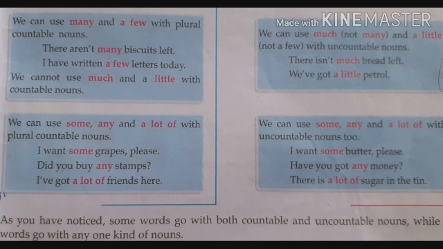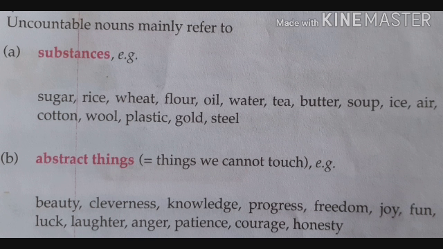Come on, the next. Uncountable nouns mainly refer to substances. I have already told you that material nouns come in the category of uncountable nouns: sugar, rice, wheat, flour, oil, water, tea, butter, soup, ice, air, cotton, wool, plastic, gold, steel.